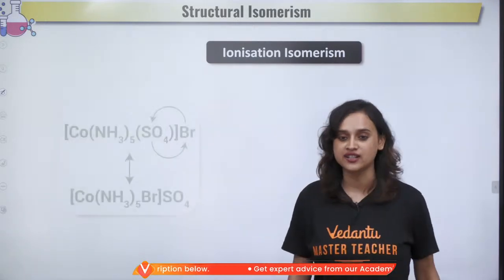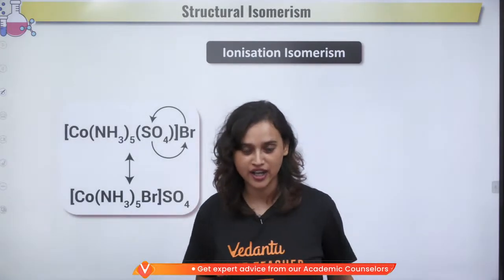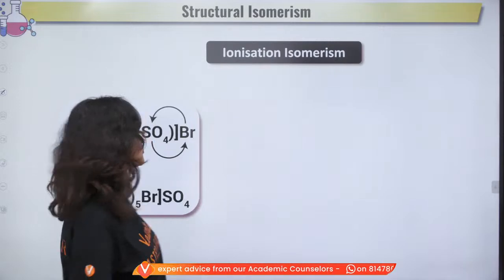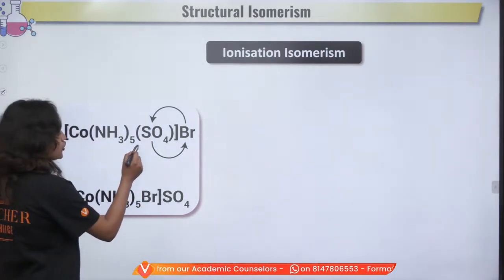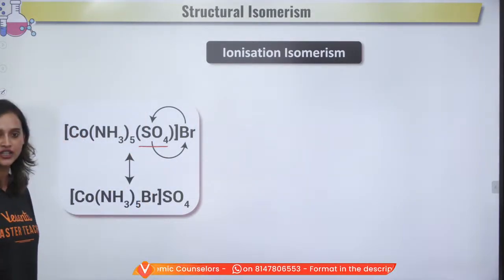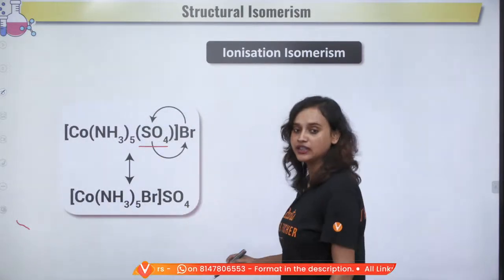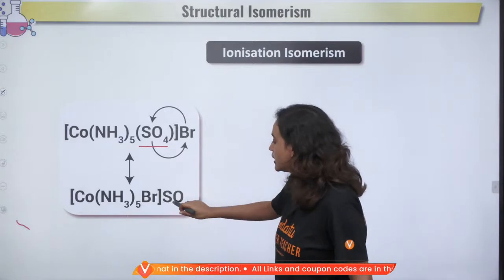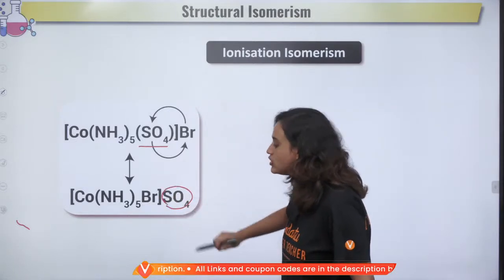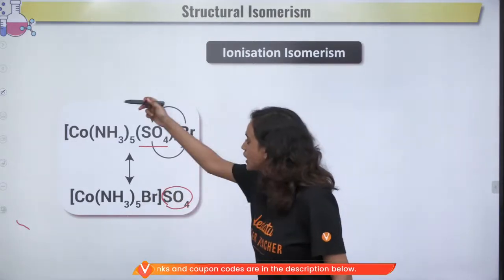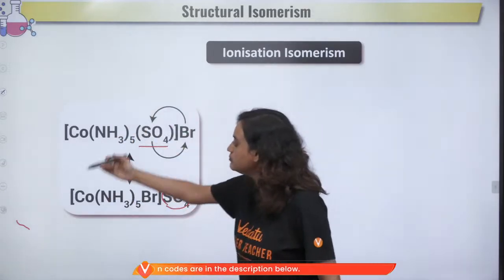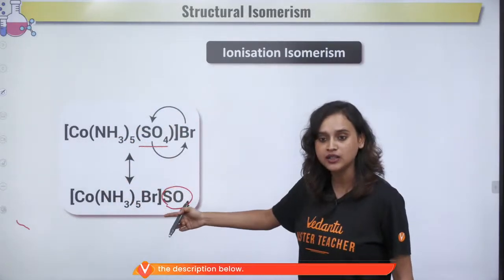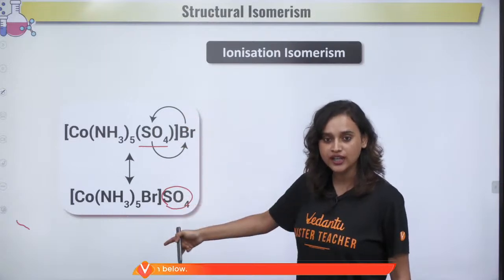What is this ionization isomerism, everybody? Take a look at it. Very easy. Do you see that SO4 right here is inside the coordination sphere? But in the next one SO4 came out, it became a counter ion. But if you take a look at it, both of them have the same compounds. Do you see, everybody?